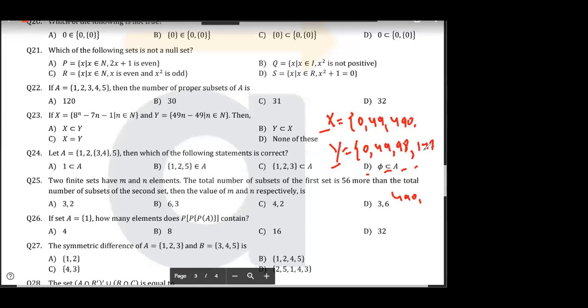Where these numbers are in X. So X is obviously not a superset. So the answer is A. Okay? Right? Okay, very good, everyone. Now, after 23, 24, 25.